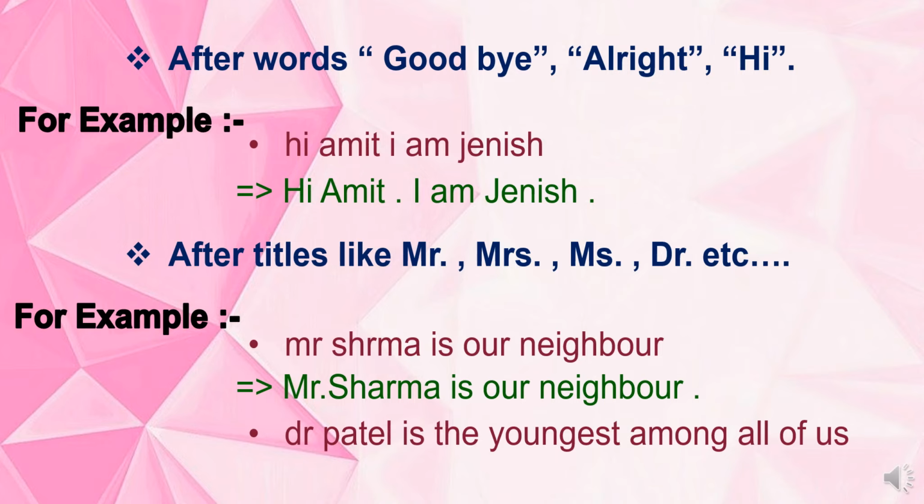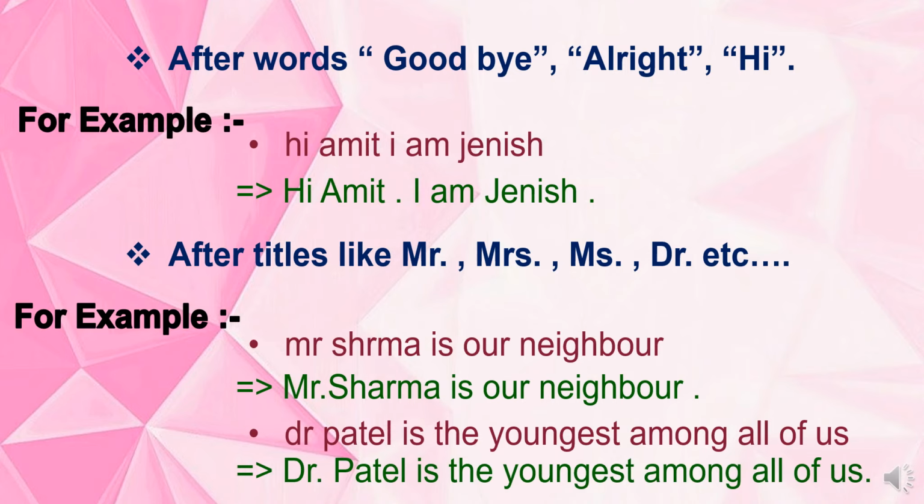That's why P of Patel is a capital letter. Then after the sentence, we will put a full stop. So let's see the answer. Dr. Patel is the youngest among all of us. Understand? This is the way we use the full stop.